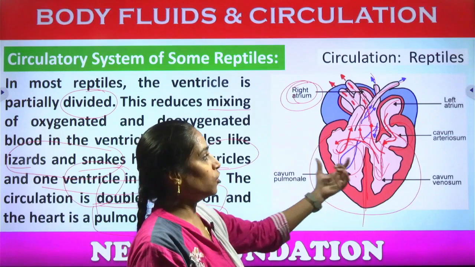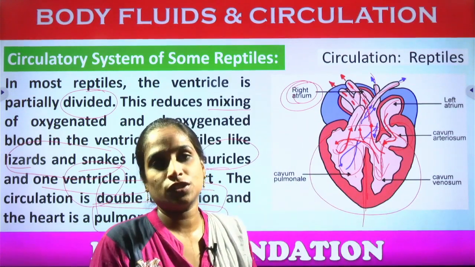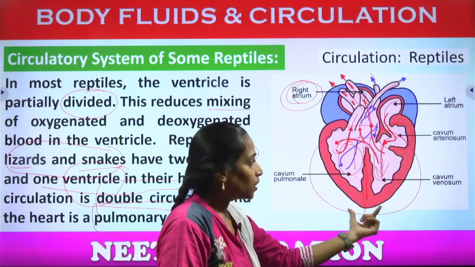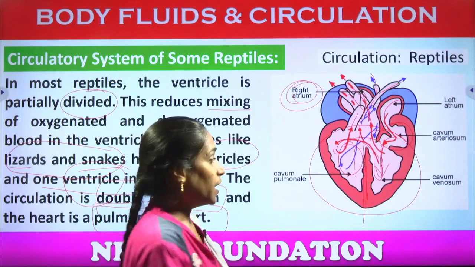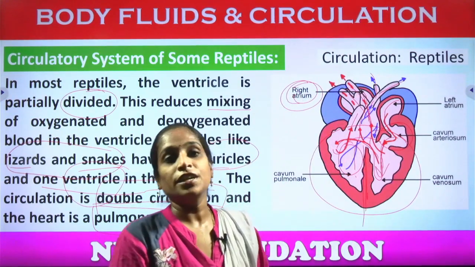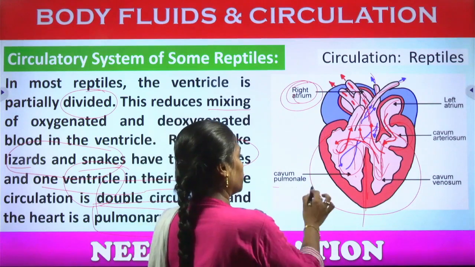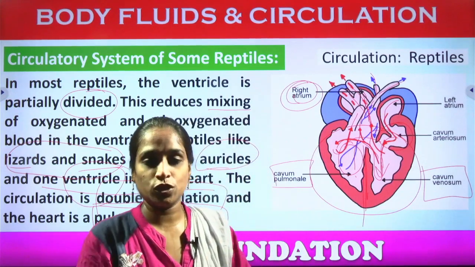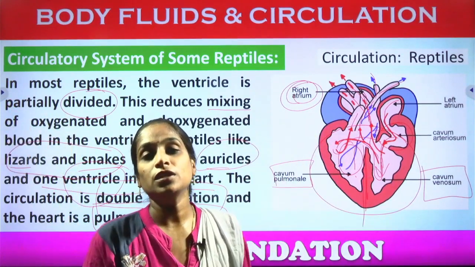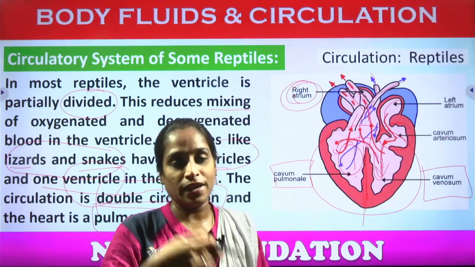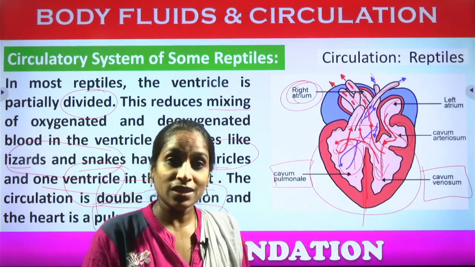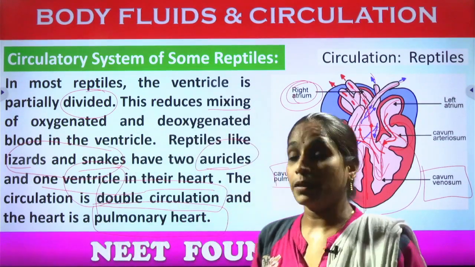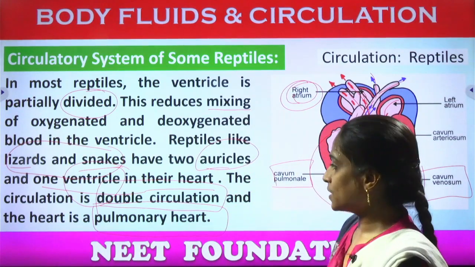Okay, so this kind of division of the oxygenated and deoxygenated blood from the right and the left atrium towards the cavum venosum and cavum pulmonale sends the deoxygenated blood from the cavum pulmonale and oxygenated blood from the cavum venosum towards the particular arteries, and then we can observe the movement of deoxygenated blood and oxygenated blood towards the lungs and the body parts. Okay, so this is the circulation in the reptiles. What kind of circulation? Double circulation, right?